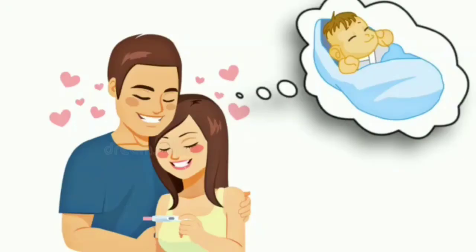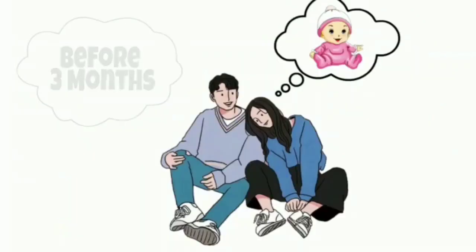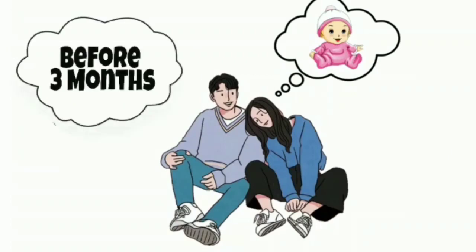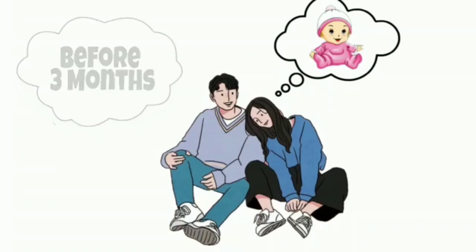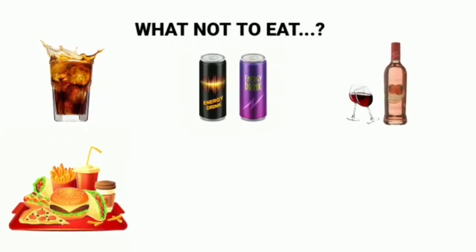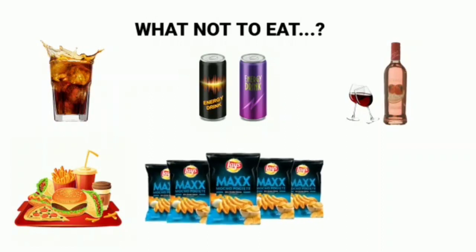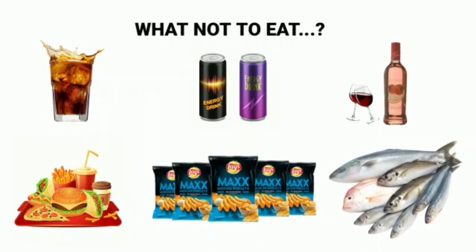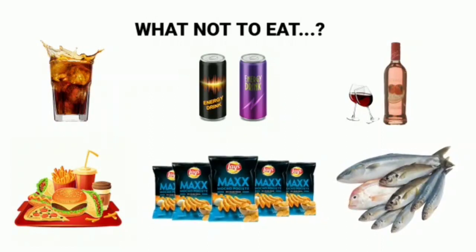Whenever parents are planning for a baby, it is important that they should plan for the conception 3 months before. In these 3 months, the following things are not to be consumed by the parents for having a happy baby: salt, drinks, alcohol, energy drinks, bacon and all saturated fats, BPA plastics, foods, flakes, or fishes which have high mercury.